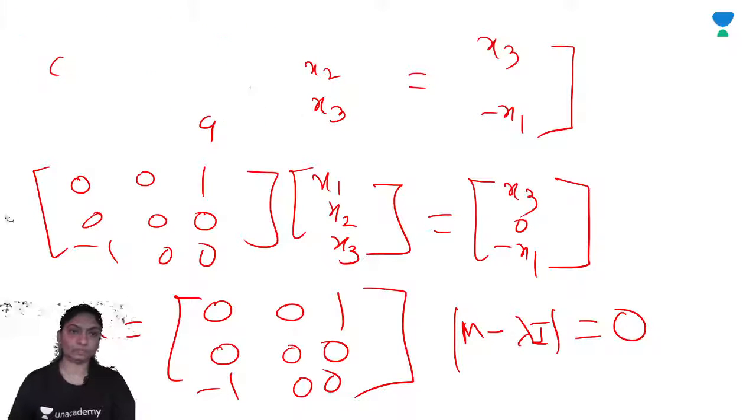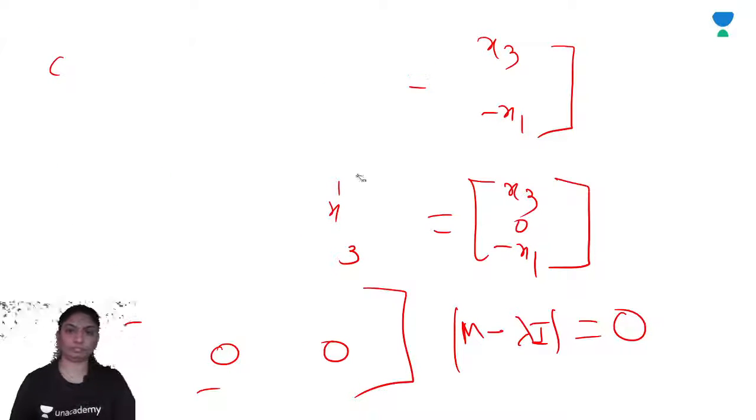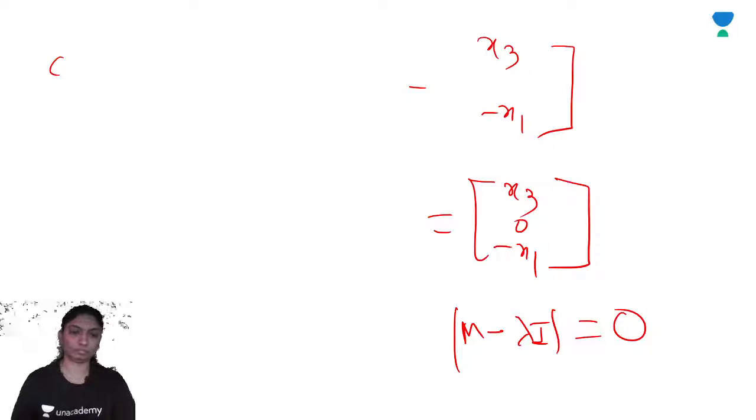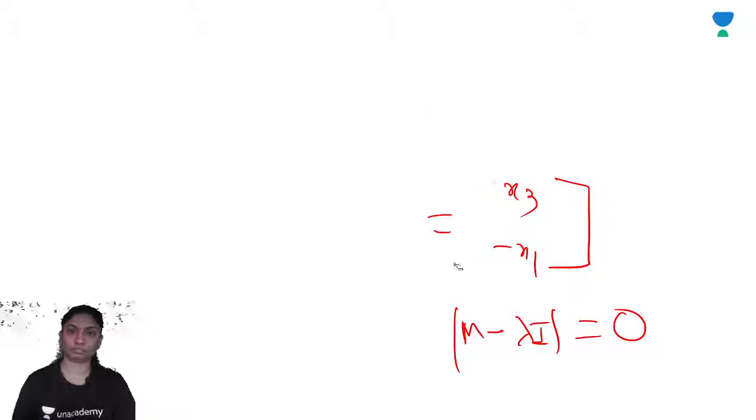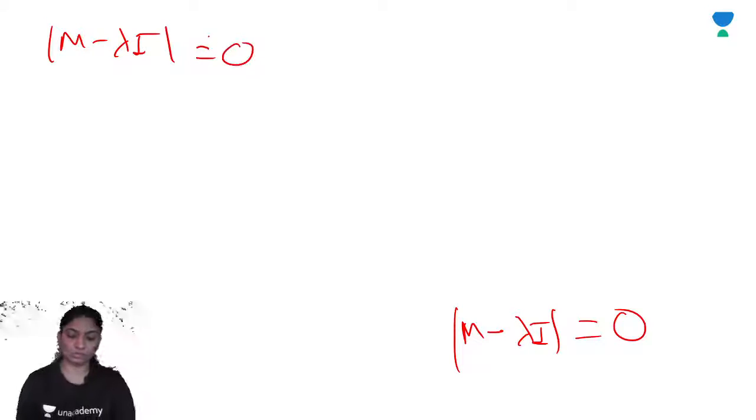So we will do the determinant of M minus lambda I is equal to 0.